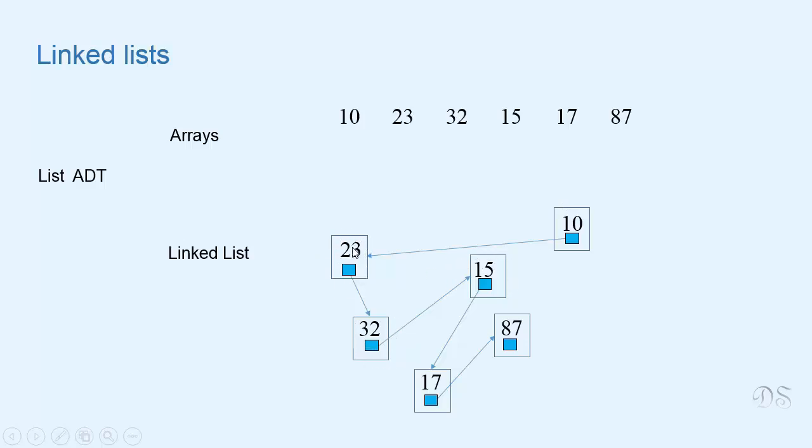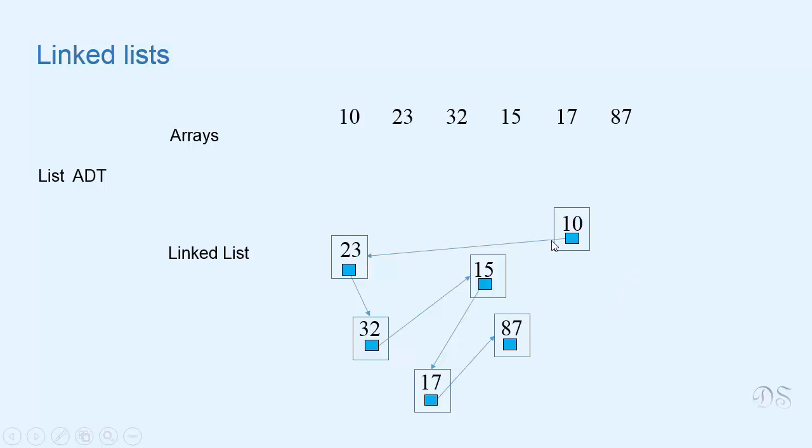These nodes are the basic building blocks of a linked list. The nodes are connected together by links and they collectively represent the linear order of the list. So this first node contains the first list item and reference to the second node. This node contains the second list item and reference to the third node, and so on. We just have to know where the first node is.